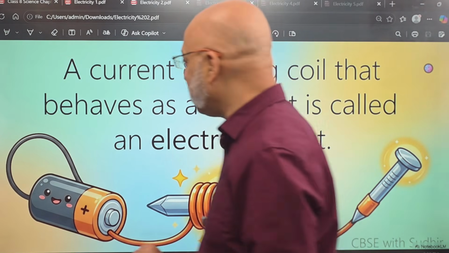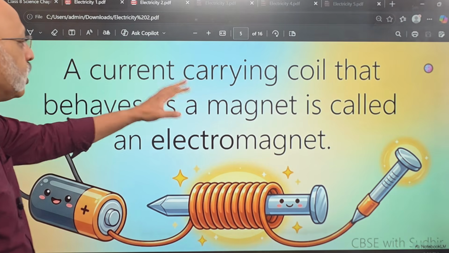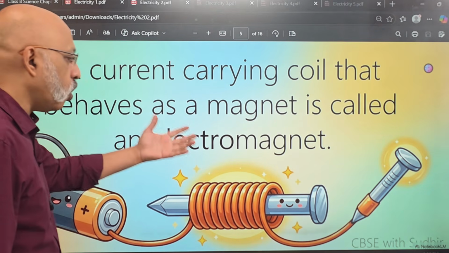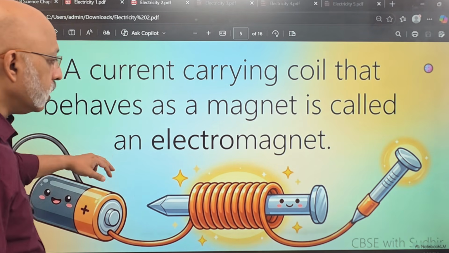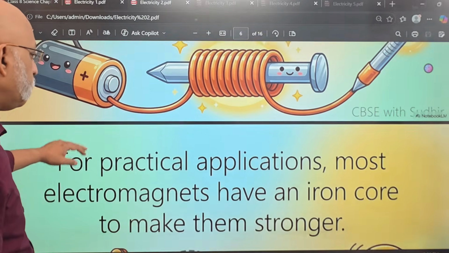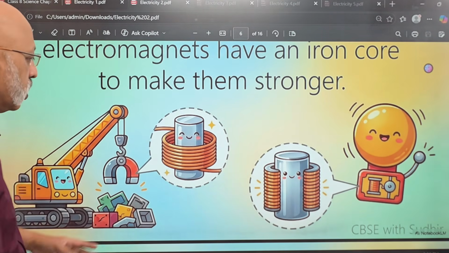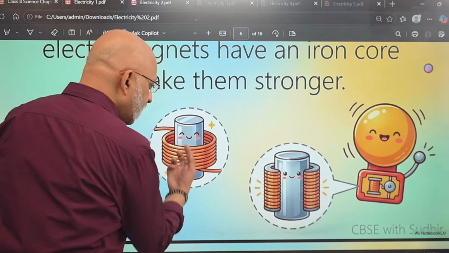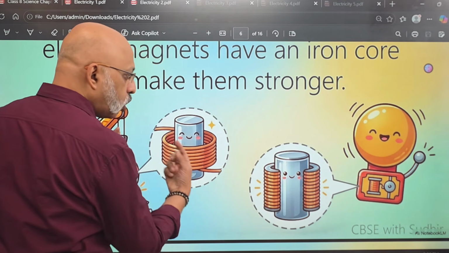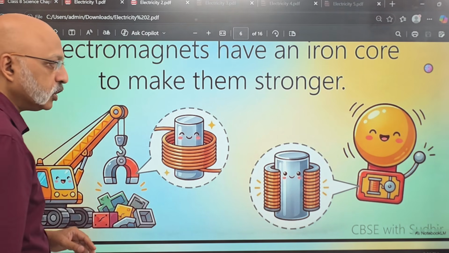So a good revision has also happened. A current carrying coil that behaves as a magnet is called an electromagnet. This definition you should be aware of. For practical applications, most electromagnets have an iron core to make them stronger. So you see, you will have that iron core, and around it you will put the coil, and that will make it much stronger.